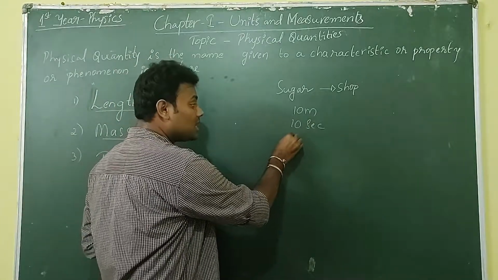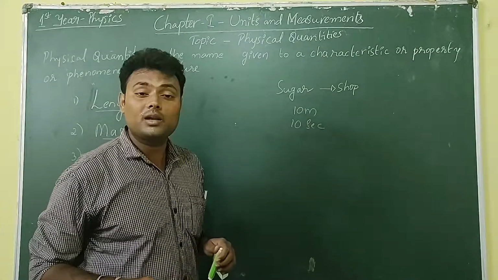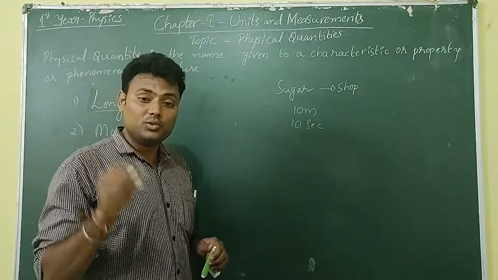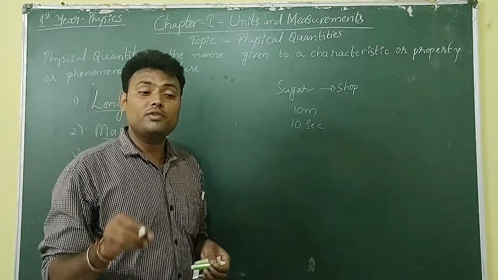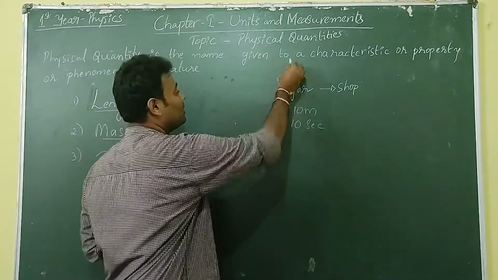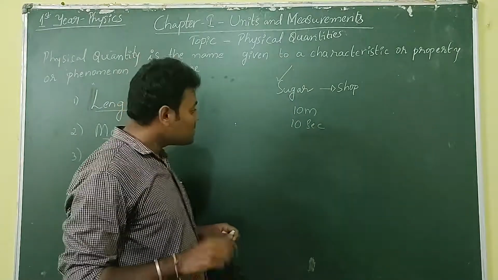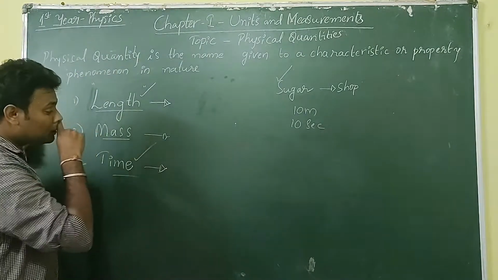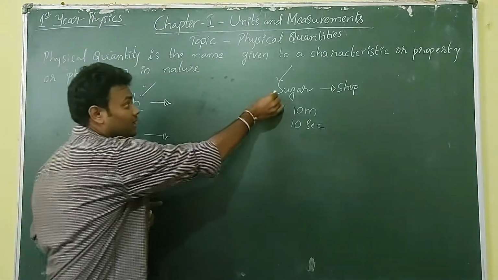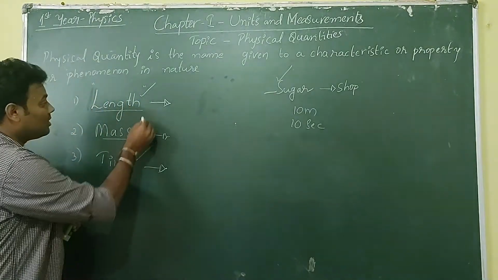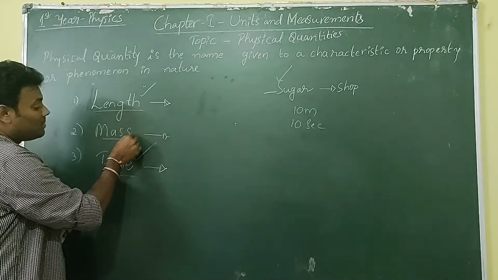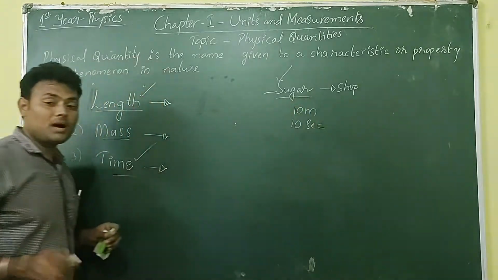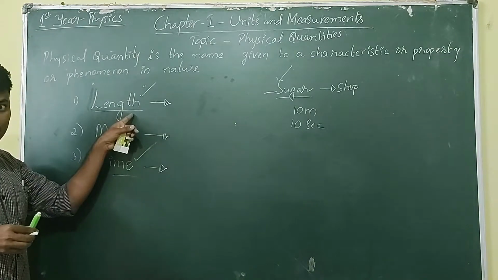Only if you ask with a particular standardized property or quantity or unit, then only he will give you the required process. Here you cannot measure some properties, some characteristics with respect to length, mass and time. See, sugar is measured in mass, but you cannot measure it in terms of length.